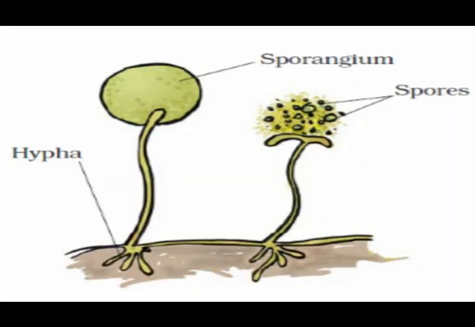These spores are not seeds. Children, if we look at fungi using a microscope, you can see a sporangium which contains spores. When the sporangium bursts, spores are released in the air. Under favorable conditions, the spore germinates and develops into a new individual.